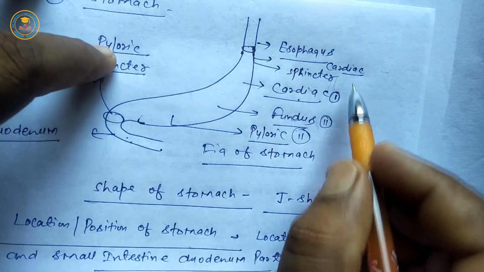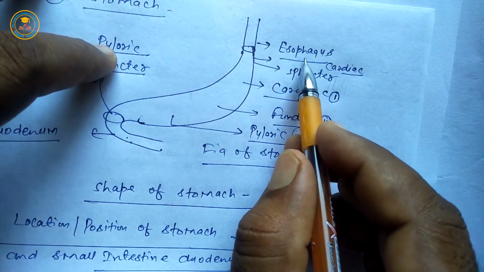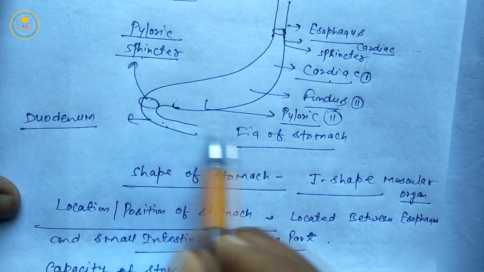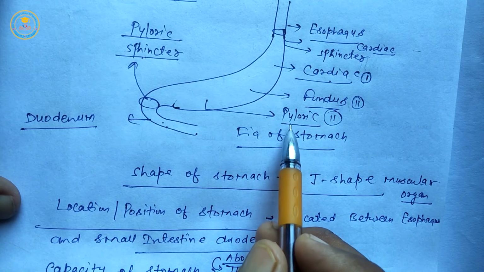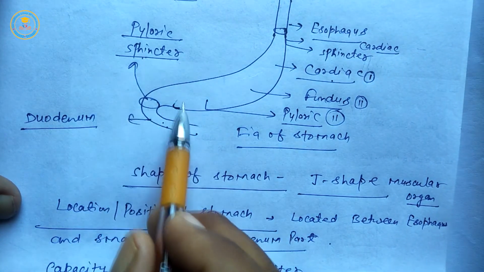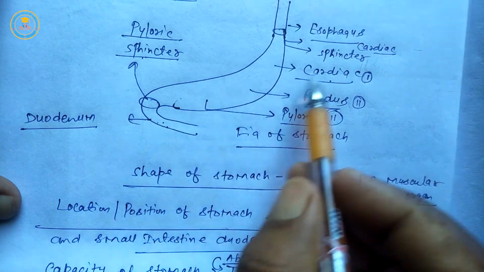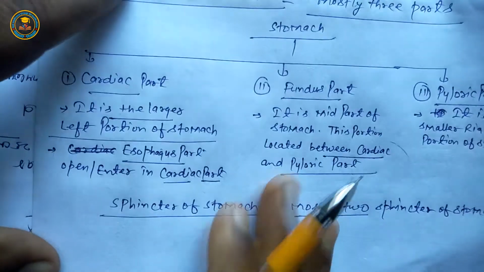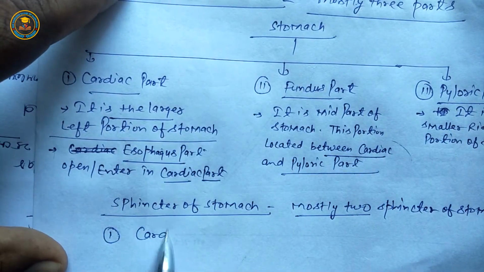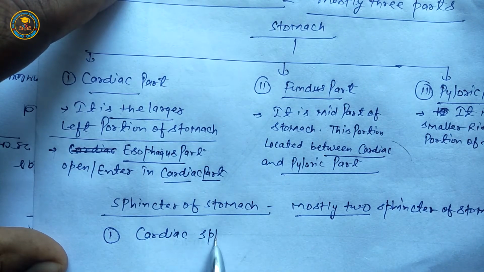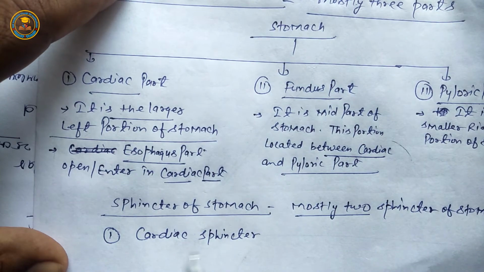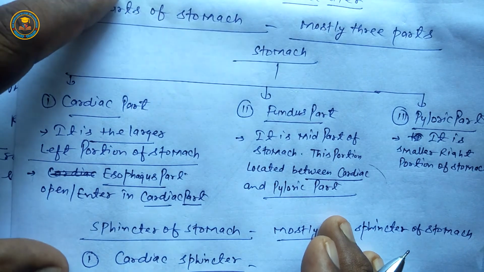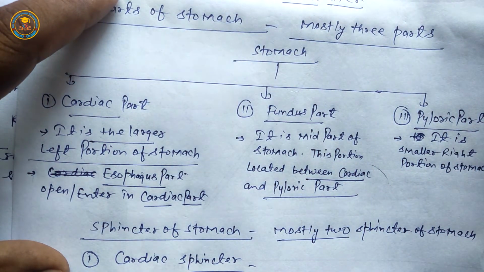First is cardiac, located near the esophagus part. Second is pyloric sphincter, located near the pyloric part and between pyloric and duodenum part. Cardiac sphincter is located between esophagus and stomach part. Once again, mostly two sphincters are located in stomach part.